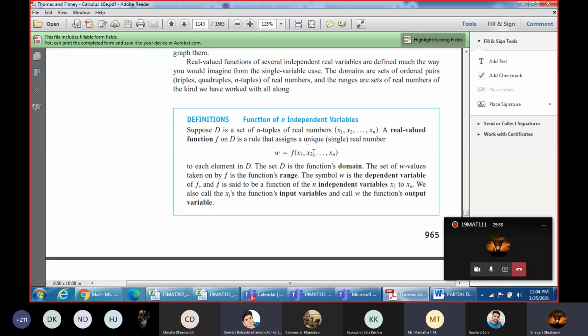Excuse me, ma'am, a small doubt. If a function is like xy plus yz, should we take only two variables or three variables there? Xy plus yz is the entire function, so it depends on x, y, z values. x, y, z can take any value independently, so it is three variables.